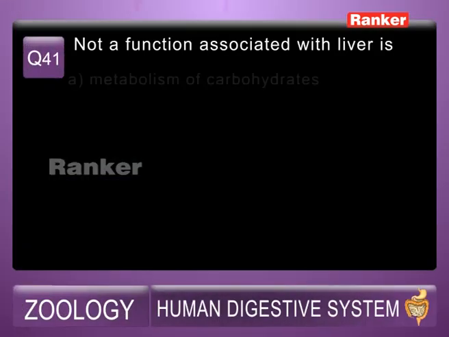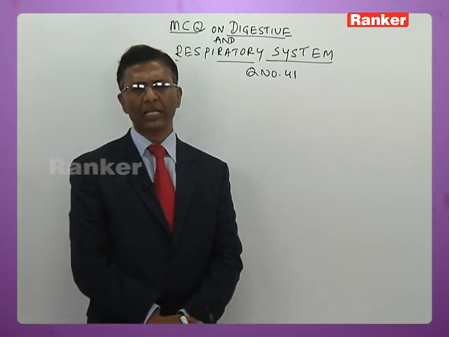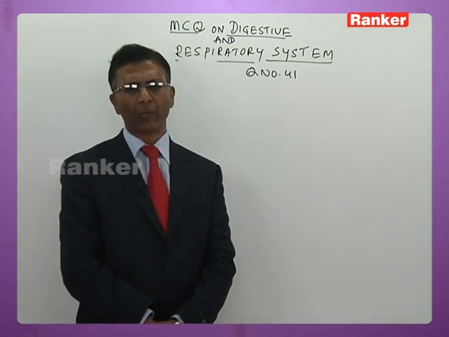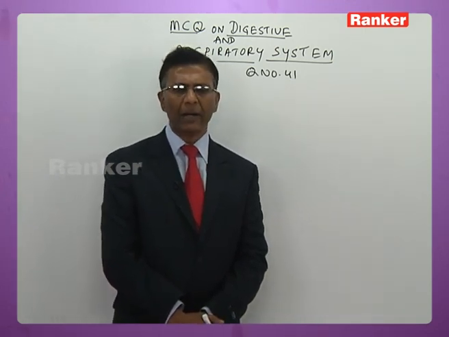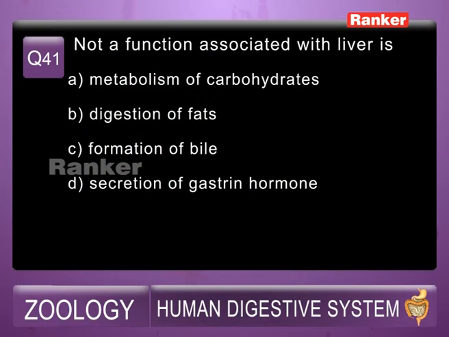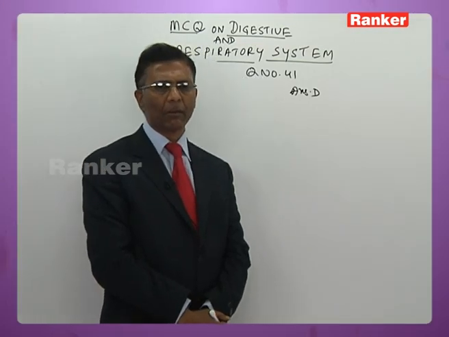41st question. Not a function associated with liver: A. Metabolism of carbohydrates, B. Digestion of fats, C. Formation of bile, D. Secretion of gastrin hormone. He is asking which of the following is not a function of the liver. The liver does help in metabolism of carbohydrates. The liver does help in digestion of fats by promoting emulsification and saponification. The liver does synthesize bile. So the answer has to be gastrin hormone, that is D, because gastrin is secreted by gastric mucosa but not by the liver.